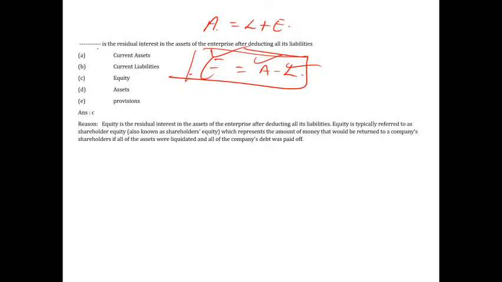So now the definition here is: the residual interest in the assets of the enterprise after deducting all its liabilities. What is it? Nothing but equity. Assets minus liabilities, what is it? Equity. The answer is equity; that is theory. That's it. So the answer is what? Equity. I hope you guys remember these things. All right. I hope you find all the questions useful. Right. Now let me solve one more question.